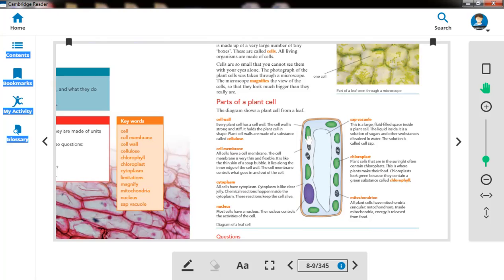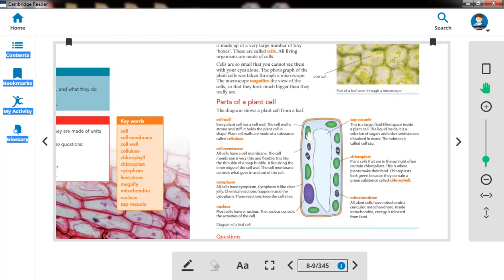After that, the second layer is called the cell membrane. You can see here, this is the cell membrane. The cell membrane is thin and flexible, and it is responsible for controlling everything going into and out of the cell.